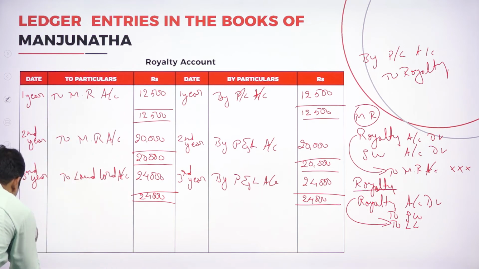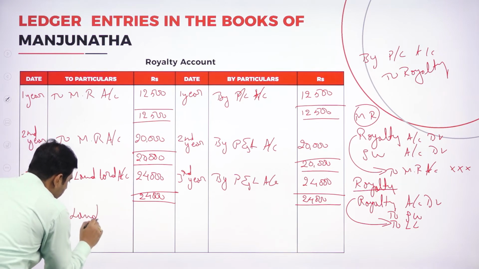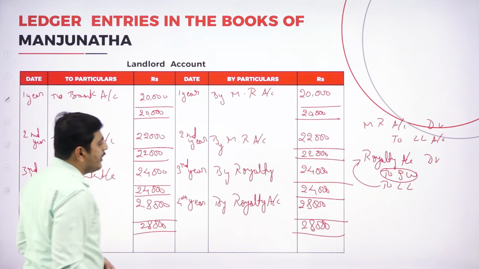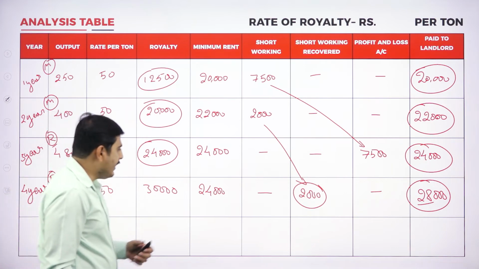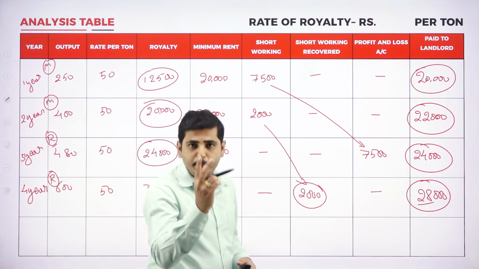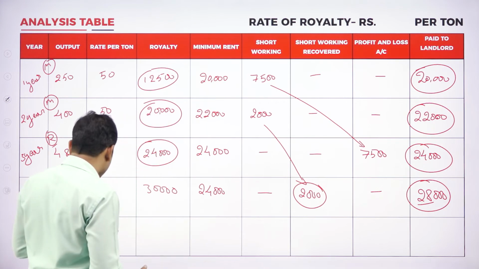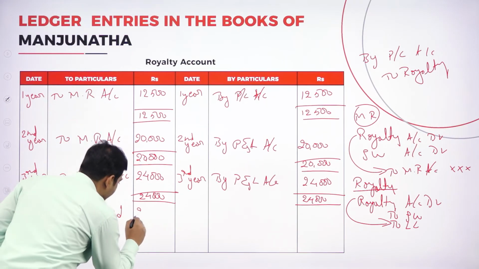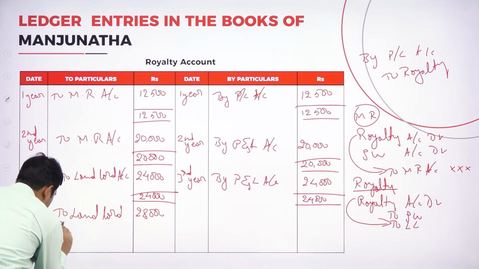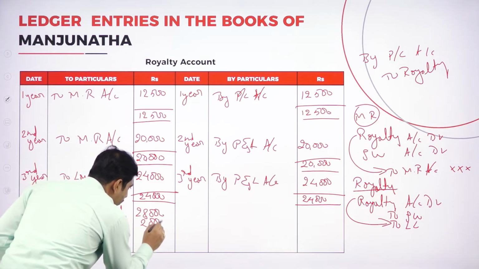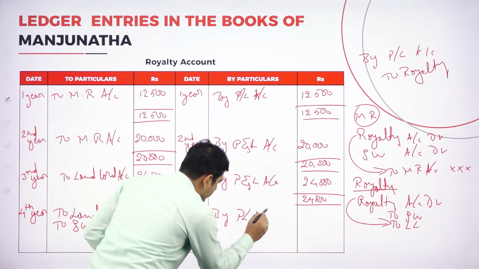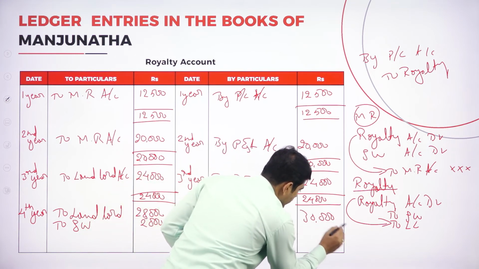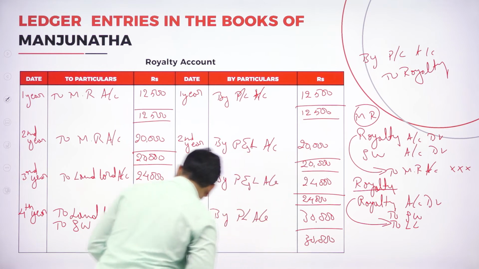The journal entry on the fourth year: to landlord. How much are we paying to the landlord here? We are paying 28,000 to landlord, right? And to short working, how much could we recover? 2,000 rupees we could recover, as the short working. To landlord 28,000. Again to short working 2,000. So the total production in the fourth year, by profit and loss account, is 30,000. So total is 30,000. Here also 30,000.